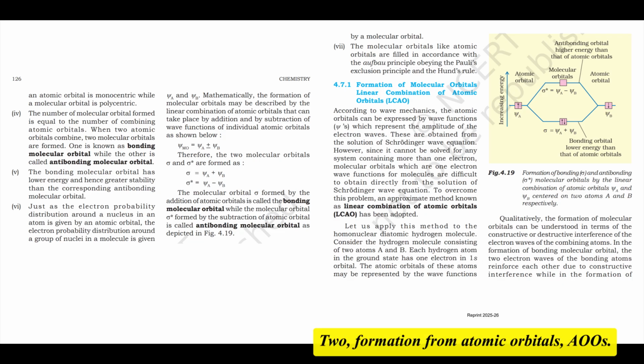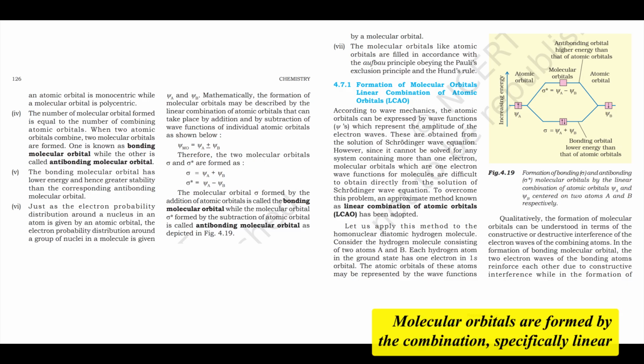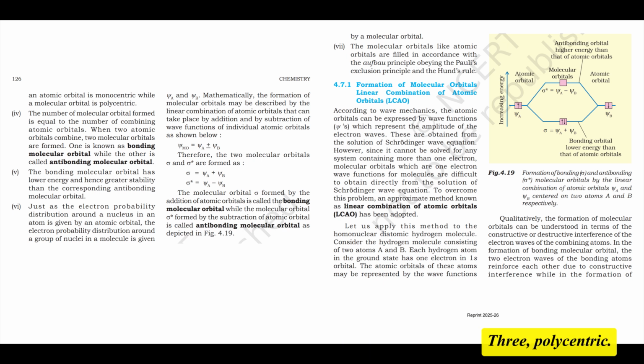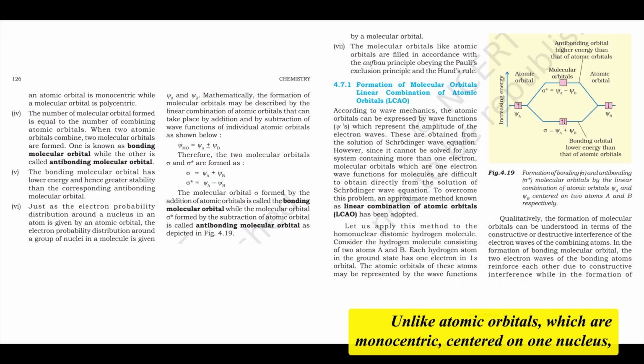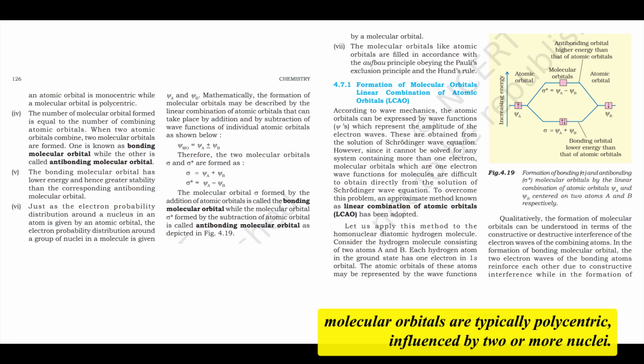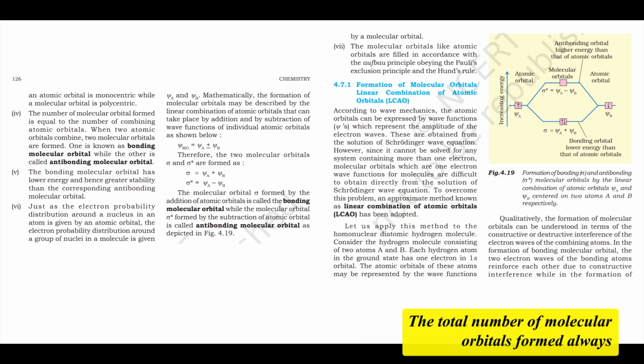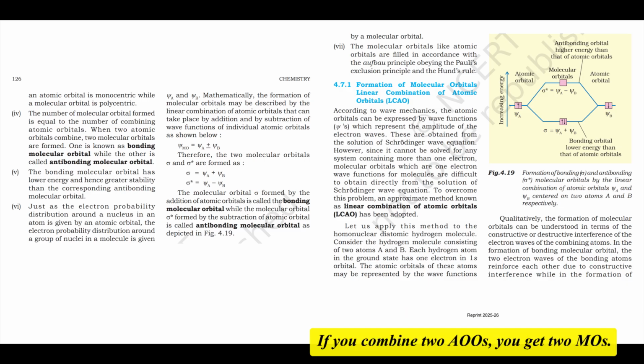2. Formation from atomic orbitals, AOs. Molecular orbitals are formed by the combination, specifically linear combination, of atomic orbitals of comparable energy and proper symmetry. 3. Polycentric. Unlike atomic orbitals, which are monocentric, centered on one nucleus, molecular orbitals are typically polycentric, influenced by 2 or more nuclei. 4. Conservation of orbitals. The total number of molecular orbitals formed always equals the total number of atomic orbitals combined. If you combine 2 AOs, you get 2 MOs.